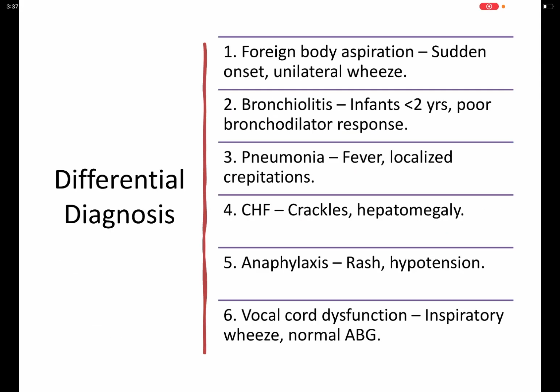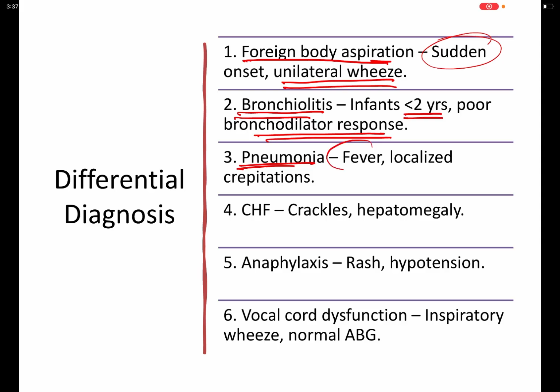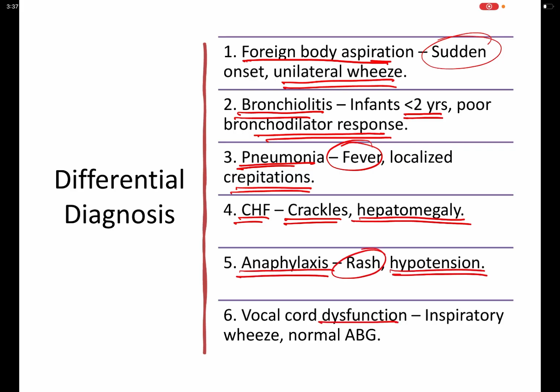Coming to the differential diagnosis, foreign body aspiration will be there, but it will be sudden in onset and there will be unilateral wheeze. Bronchiolitis and pneumonia will be there, but they will be associated with fever and local crepitations. Cardiac failure, there will be crackles and hepatomegaly. Anaphylaxis will present with rash and hypotension. Vocal cord dysfunction sometimes will present with inspiratory wheeze and normal ABG.